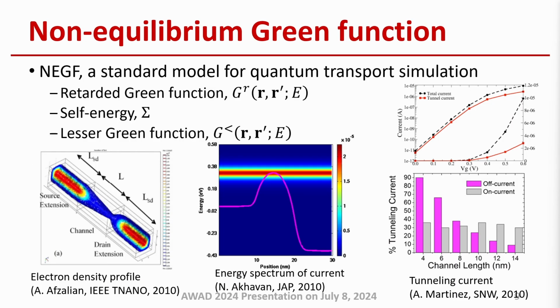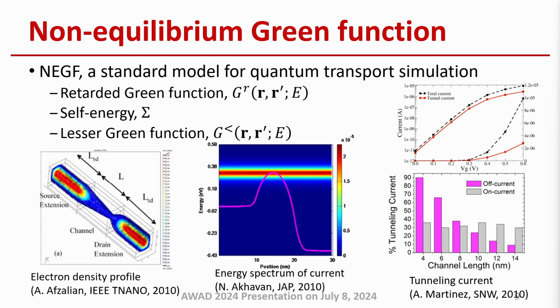Let me briefly explain those advanced transport solvers. The first one is the non-equilibrium Green function, NEGF. It is a standard model for quantum transport simulation. The central quantity is the retarded Green function, and it describes the coherent propagation of the electron wave function.